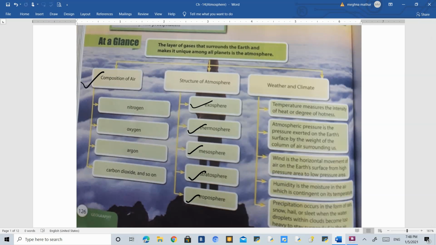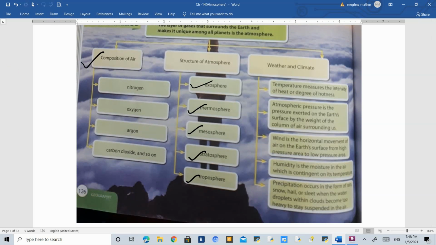Then the most important part of the chapter is the weather and climate, that is, how weather and climate phenomena are occurring. The weather and climate of a particular place is actually dependent upon a lot of concepts. The first is temperature, then atmospheric pressure, wind, humidity and precipitation, or you can say the rain. So we are going to read about all these topics one by one in order to understand how the weather and climate of a particular place is actually made.